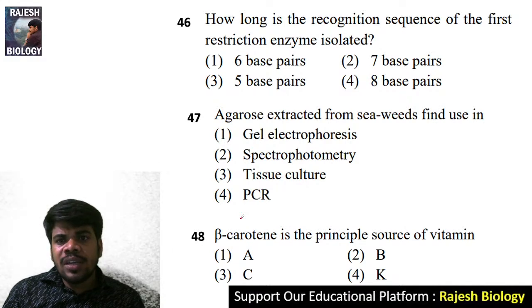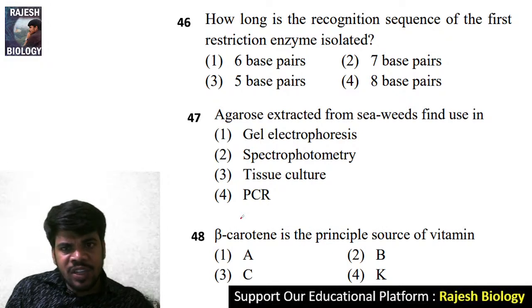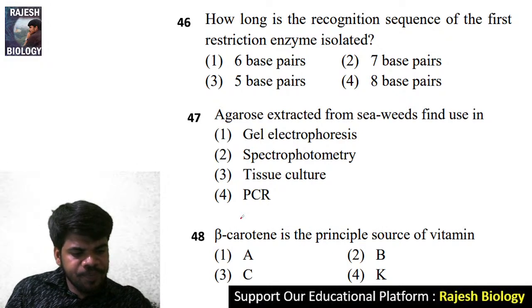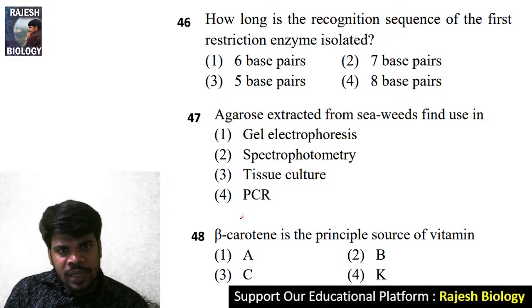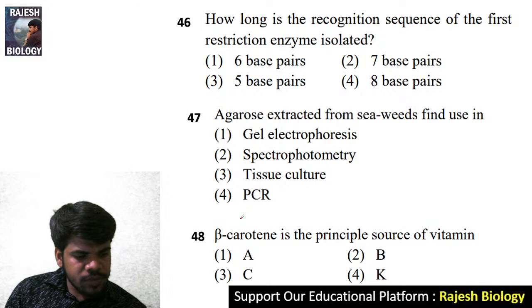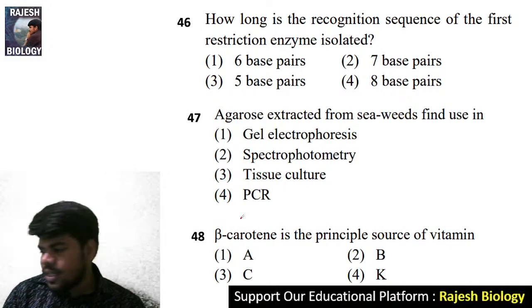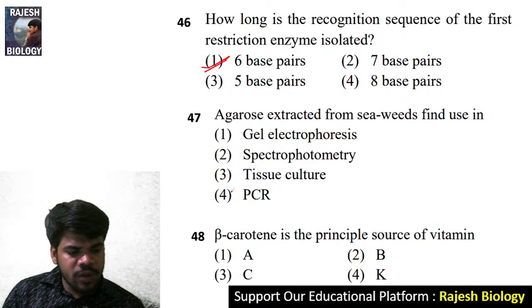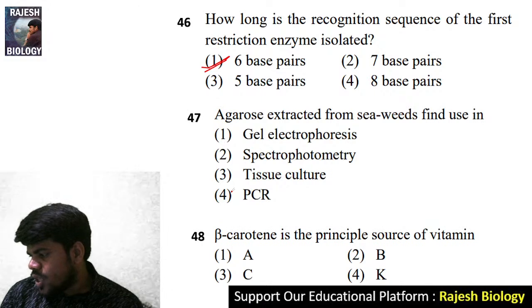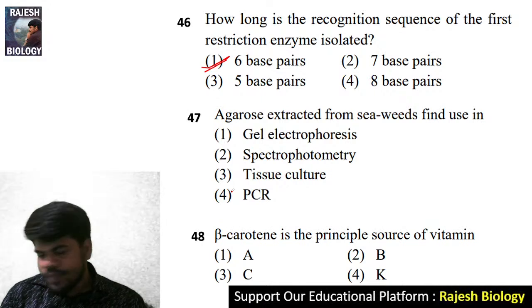How long is the recognition sequence of the first restriction enzyme isolated? 6 base pairs or 7 base pairs or 5 or 8? Yes, 6 base pairs. Very good. Everybody knows this. Come to the 47. Swarupa and Varshita, you are right.